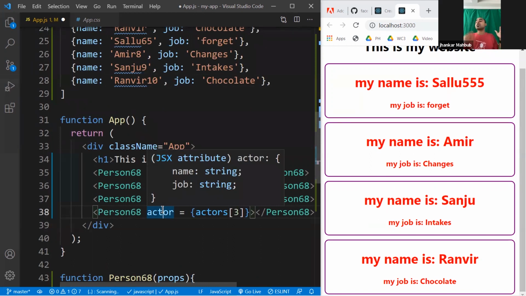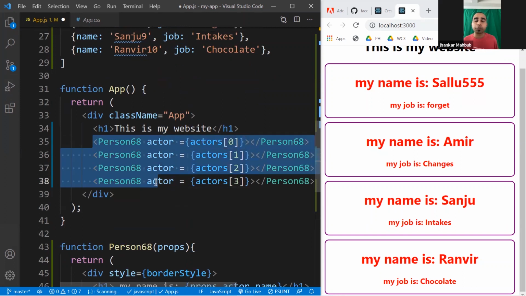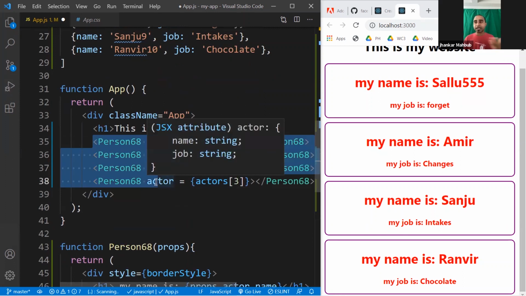You cannot know, if you're loading data, whether there would be only 2 actors or 10 actors. How many actors would be coming back to this award show? Maybe everybody paid for getting their award. That's how the TV award show goes. They pay for the award and they get it. And you never know how many of them would show up. So you cannot hard code all these components if you want to make it much more efficient and effective.